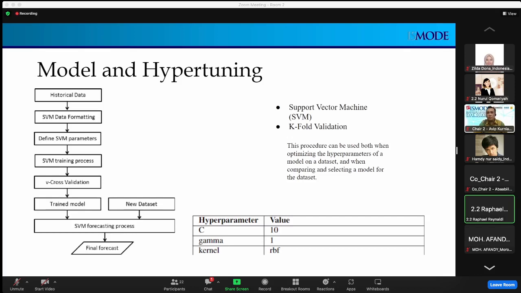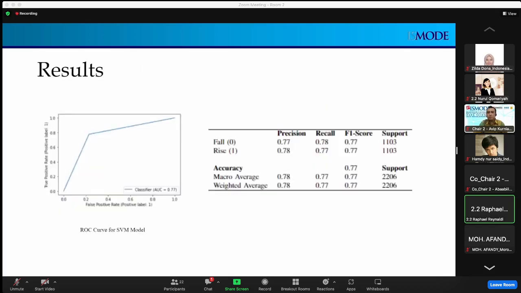And then these are our results. On the left, there's the ROC curve for our SVM model, and on the right are our accuracy scores and precision scores. I'd like to bring the attention to our support value. As you can see, it's equal to one another, 1,103, which means that our data is balanced, which helps further support the reliability and accuracy of our model.